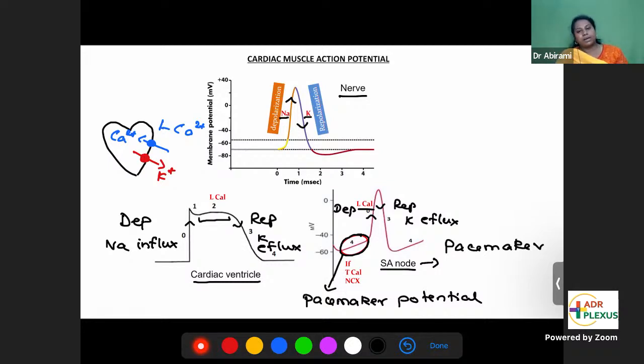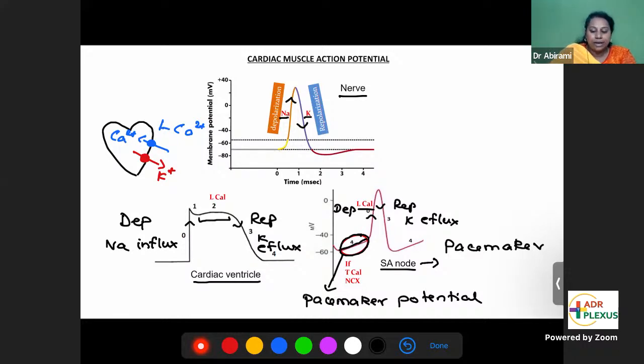What is that pacemaker activity? Every part of the heart can produce an electrical impulse, not only the SA node. Every part has pacemaker activity. But SA node becomes the dominant because of this pacemaker potential. So what is that pacemaker potential? This slopy phase is called pacemaker potential, phase 4.